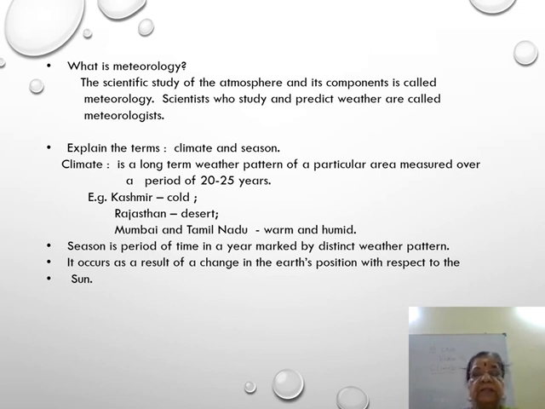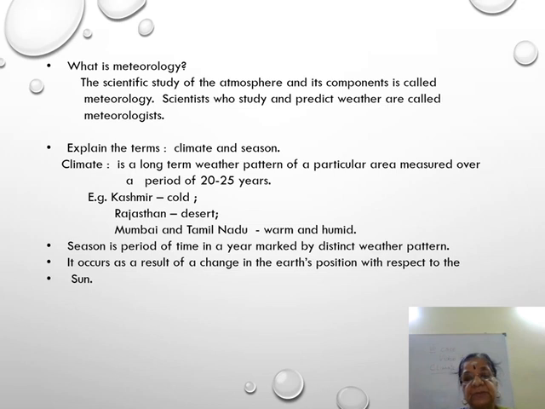Then explain the terms climate and season. There is a difference here. Climate is a long-term weather pattern of a particular area measured over a period of 20 to 25 years.